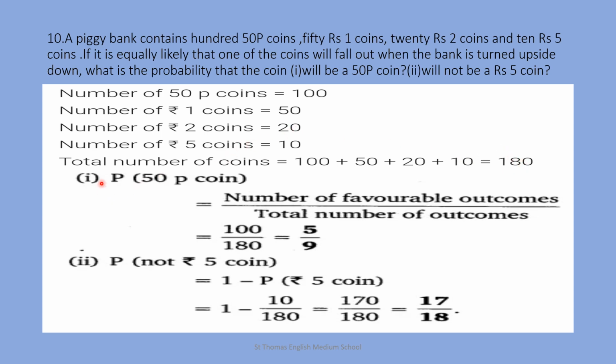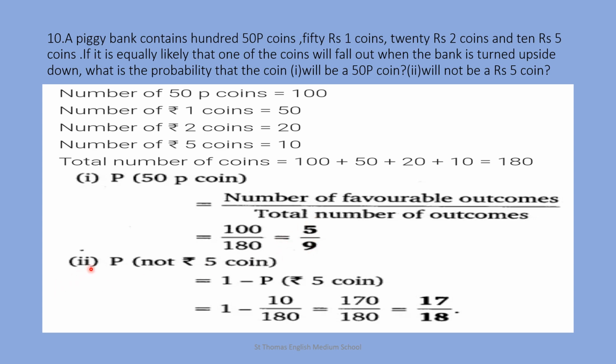Now the first question is probability of 50 paisa coin, that is number of favorable outcomes upon total number of outcomes, that is 50 paisa coins are 100 upon total number 180. 100 upon 180, that is equal to 5 upon 9.